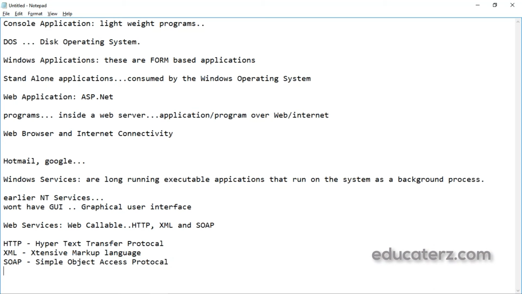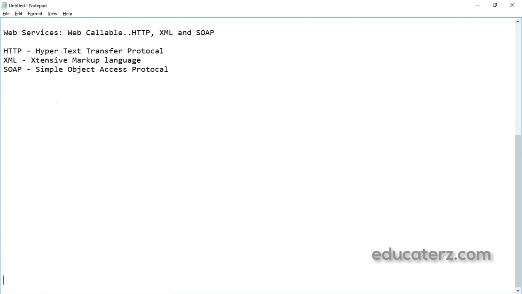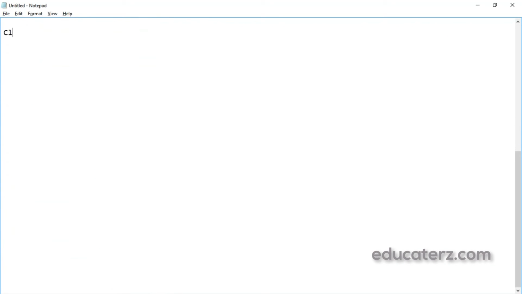The next thing is class libraries. What is this class library called? These are components that you create once and reuse a number of times in multiple applications. This is very much useful. Say, C#.NET is an object-oriented programming language. One of the best features of object-oriented programming is reusability. So that's what we are following here. Once you have created this class library, you can reuse it n number of times in multiple applications.